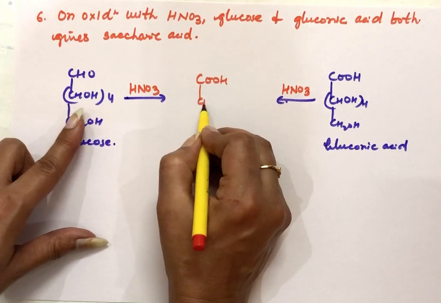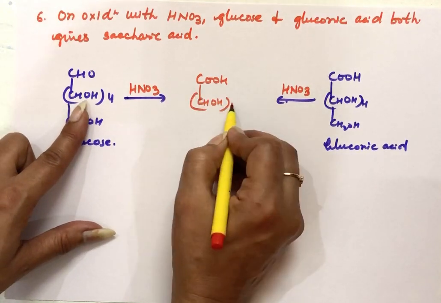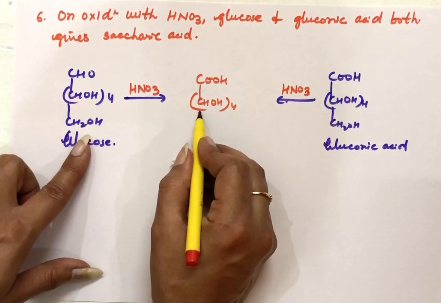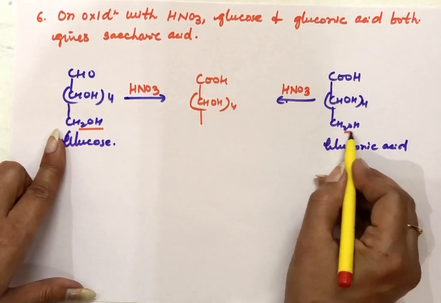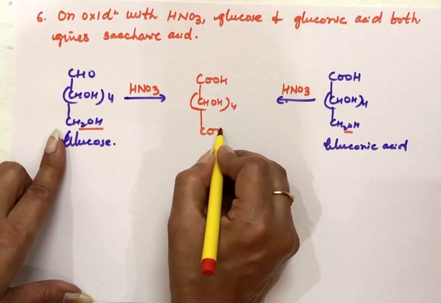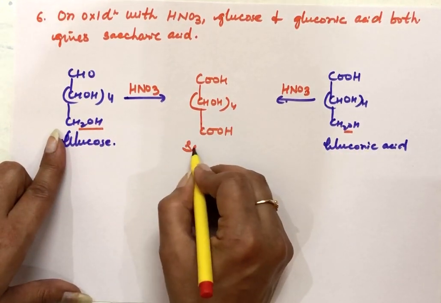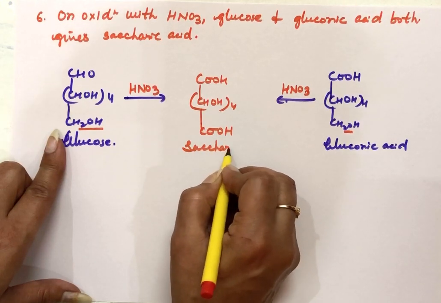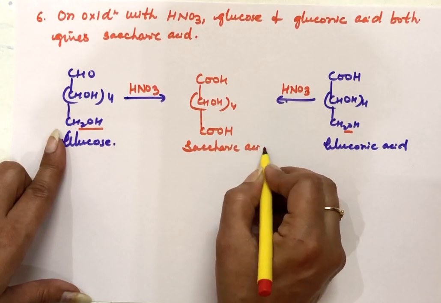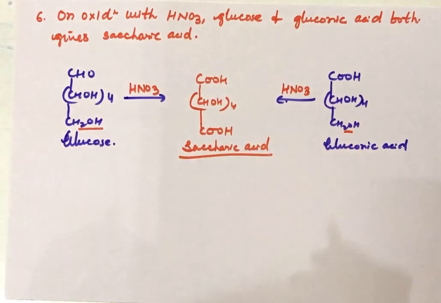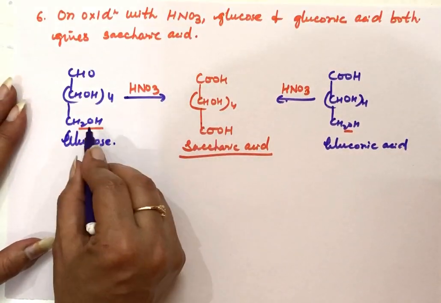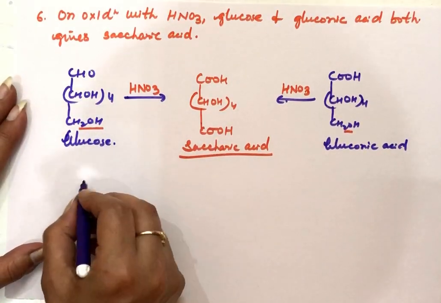And these OH will also remain as they are in both cases. But this OH will get oxidized to COOH, and this compound is saccharic acid. That shows that a primary OH group is there in glucose, because it can oxidize only the primary alcoholic group.